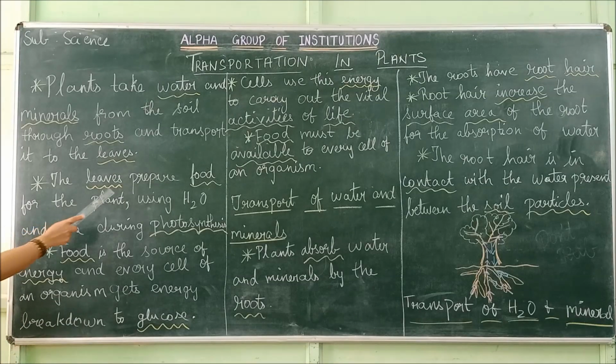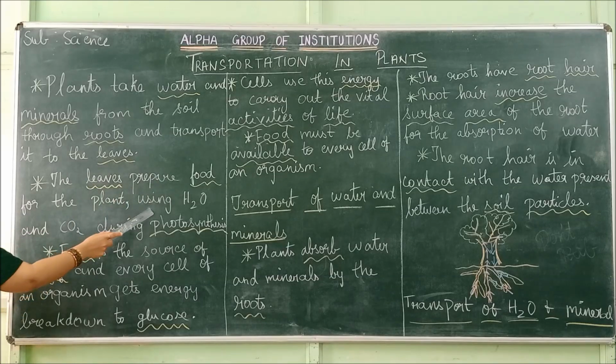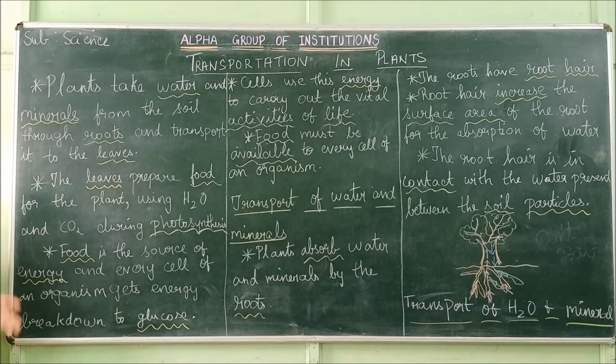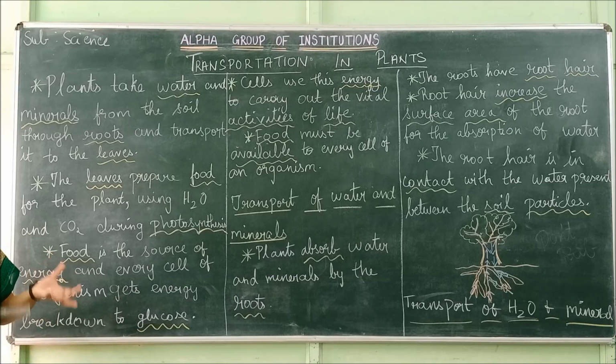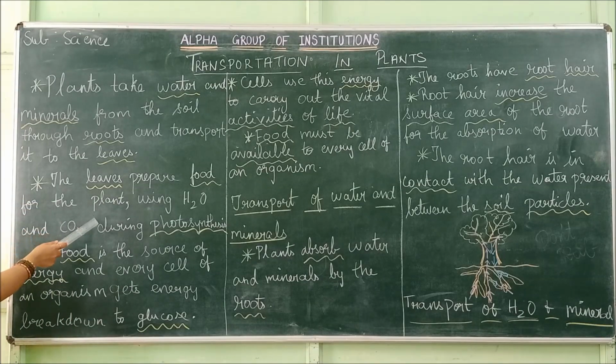The leaves prepare food for the plant using water and carbon dioxide during photosynthesis. You know the process of photosynthesis; you would have studied it before. The pigment present in the leaf, the chlorophyll, with the help of sunlight, carbon dioxide and water, some chemical reaction takes place and finally we get starch. So that is the process of photosynthesis. The leaves prepare the food for the plant using water and carbon dioxide.